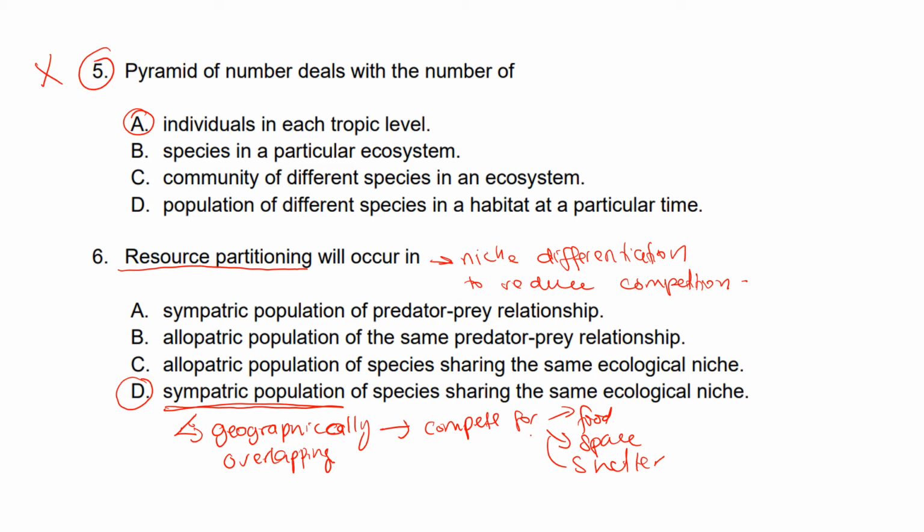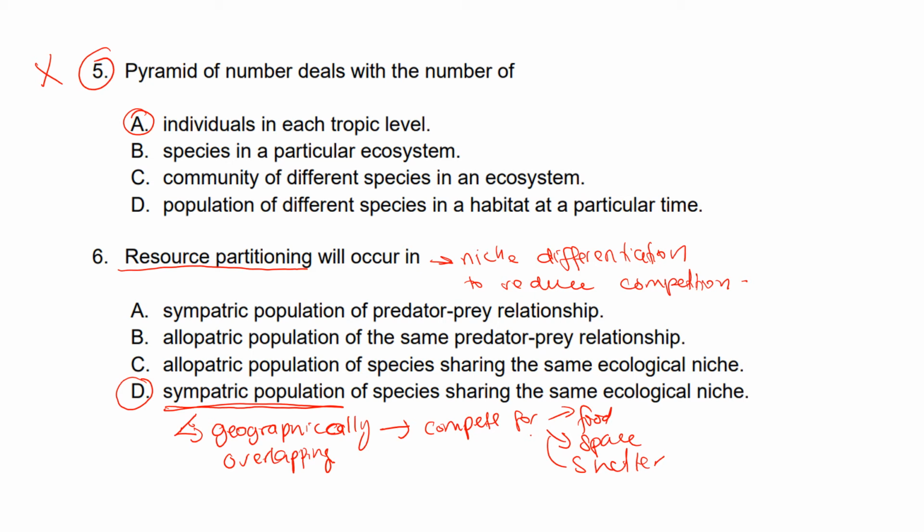they will find food at different times. Okay, one species will find food during the night if they are nocturnal organisms, and the other one will hunt for food during the daytime. Okay, so in your notes it gives you an example of seven different species of lizard that live in the same area, but they will inhabit different parts of that habitat.